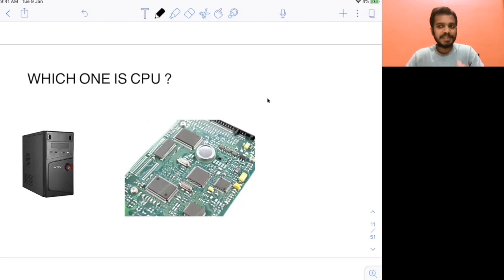Because I told you, the CPU is the most important part of the system. So that's why that box is also called the CPU. But there are many other hardware components in that box actually, right? But we call it the CPU. But the CPU actually is an electronic chip that you can see on the right hand side here, right? So that's the actual CPU.